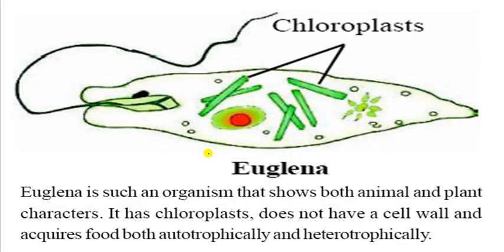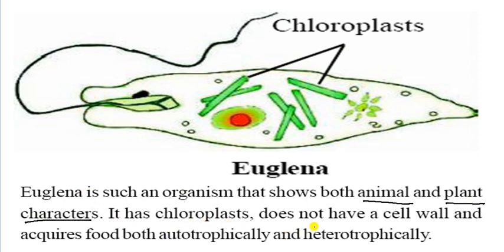It is Euglena and it has both types of characters. That means Euglena is such an organism that shows both animal and plant characters. Why? Because there is the presence of chloroplast which makes food with the help of photosynthesis, and it can also depend on other things.